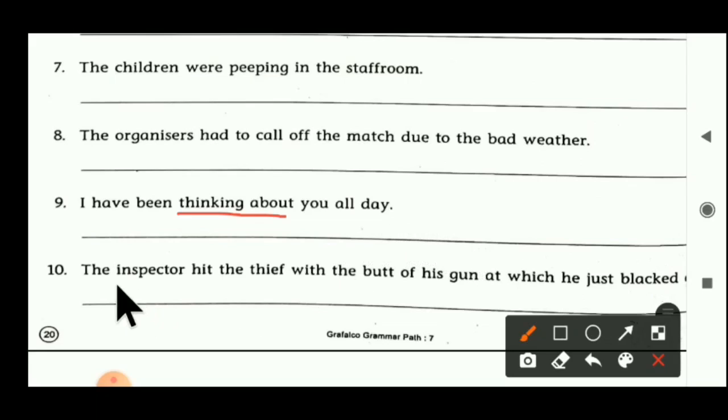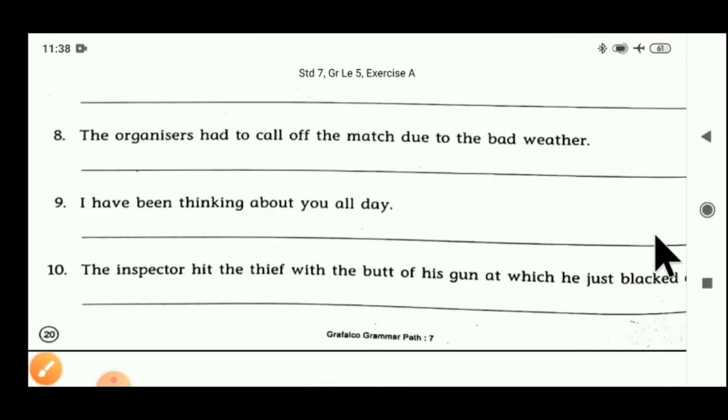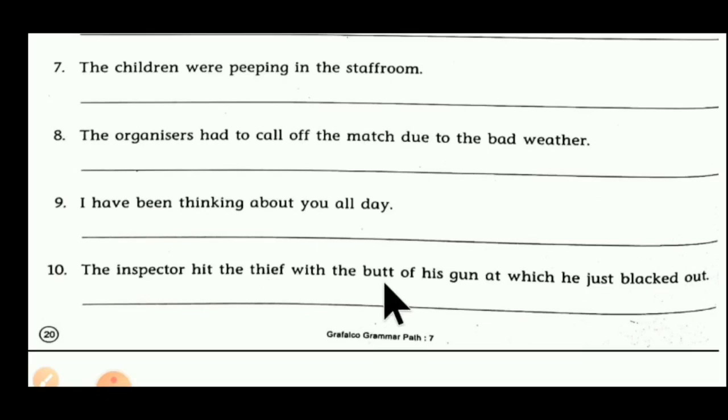Now number 10. The inspector hit the thief with the butt of his gun, at which he just blacked out.